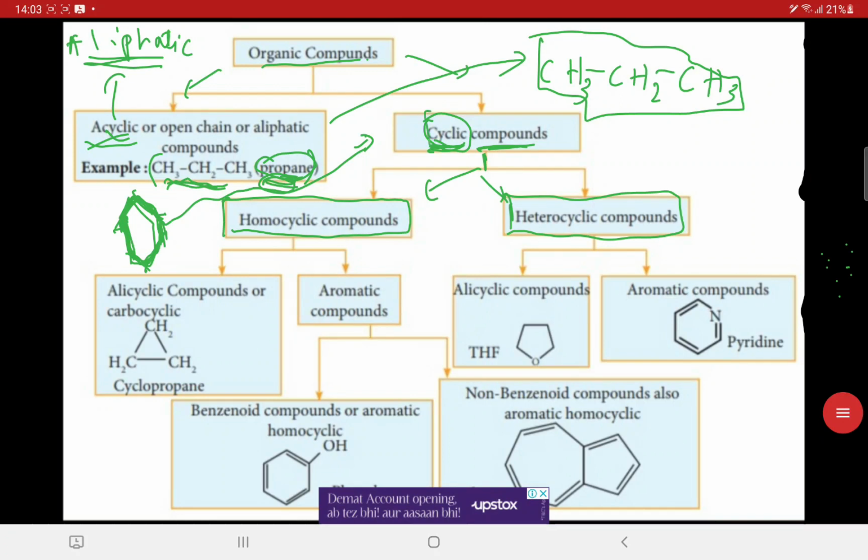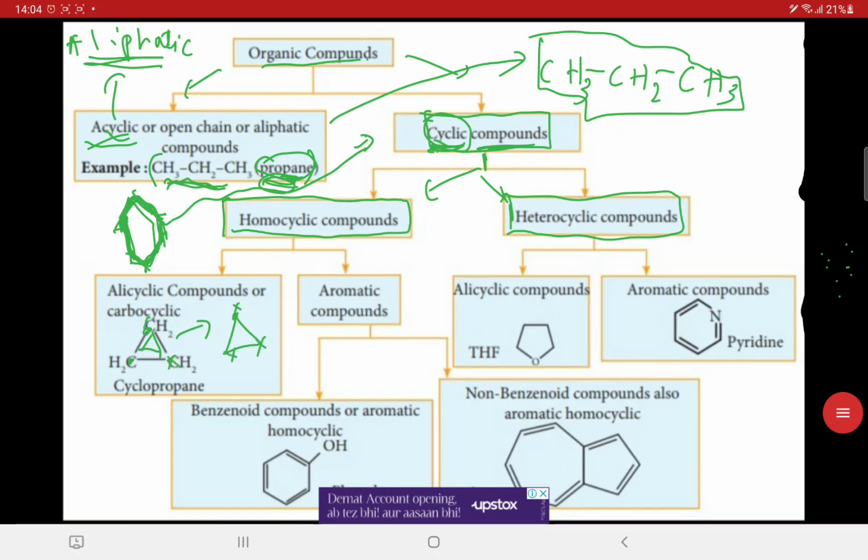Now as we come to the cyclic compounds, these can be classified into two more categories. These are homocyclic and heterocyclic compounds. Okay, homocyclic, as the name suggests, means that all the atoms present here, or the primary fulcrums that constitute the cycle, are of the same type. As we can see, this is cyclopropane, and the atoms present are all carbon.